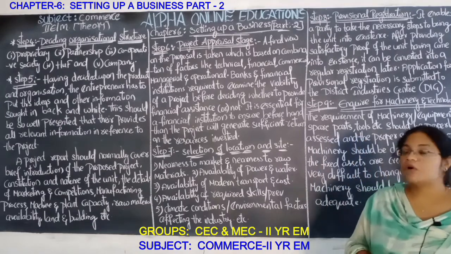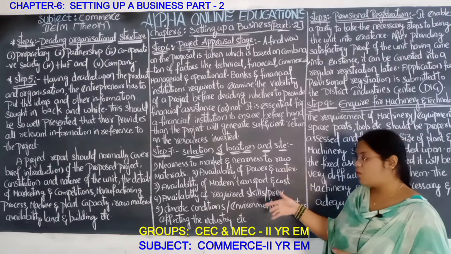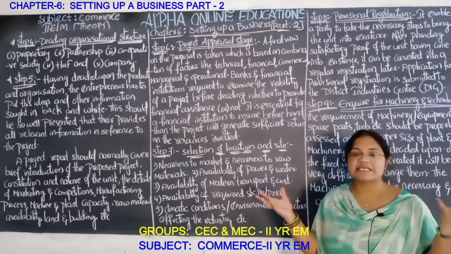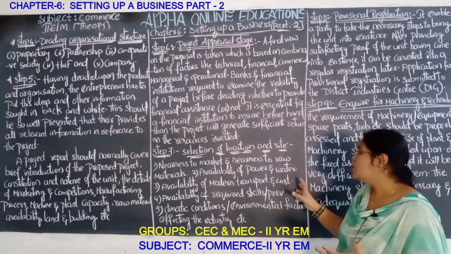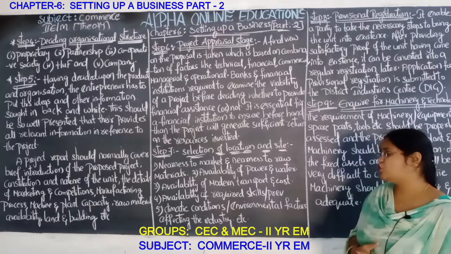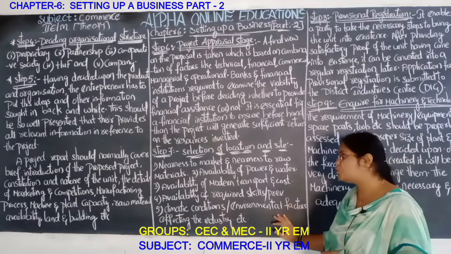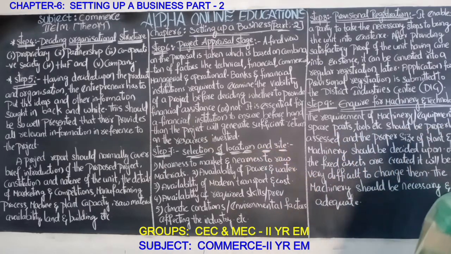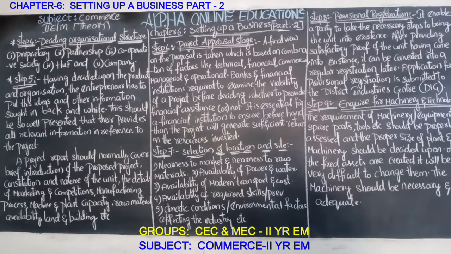If we take Jammu and Kashmir, now in the winter season there is no water at all, totally it is covered with snow. So these type of things will disturb the industrial production. That's why all these things have to be considered while selecting the location or the site. These all are very important things.